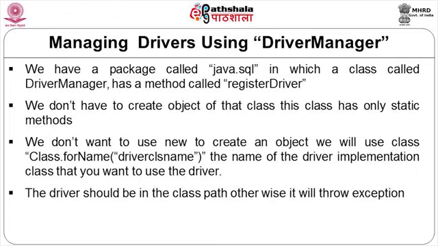Now, what happens when we say Class.forName? When we load any class, we know the static block would be executed. Whatever is the static block of that class, that would be executed.